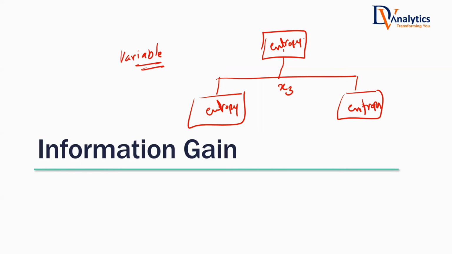Entropy before splitting may be high, which means there is a lot of randomness and impurity. If this variable is good and really beneficial, what should the entropy be after splitting? It should be near 0. That means entropy has to be low here if it is a good variable.